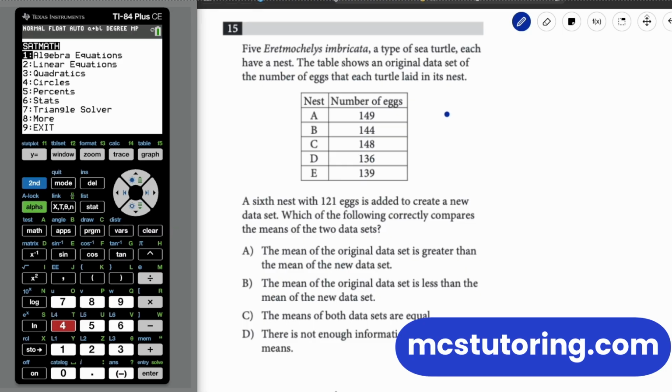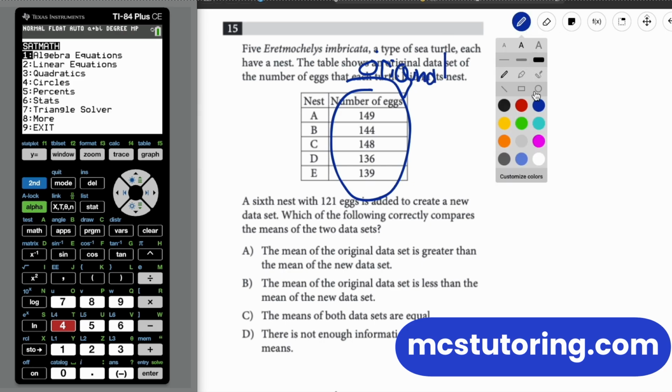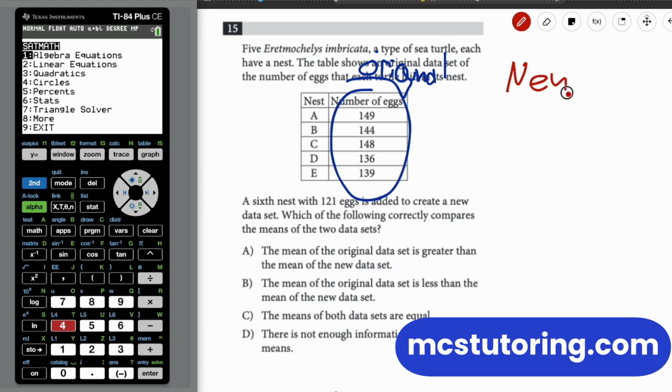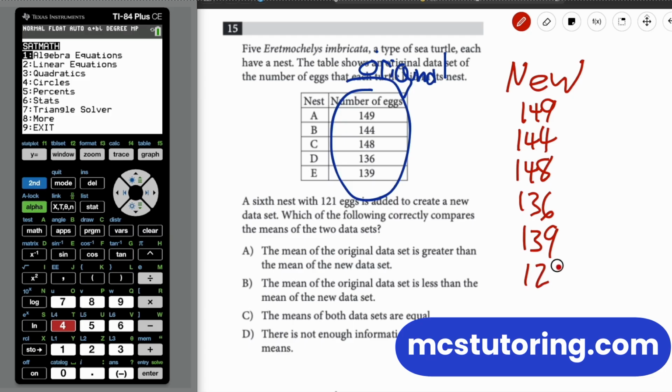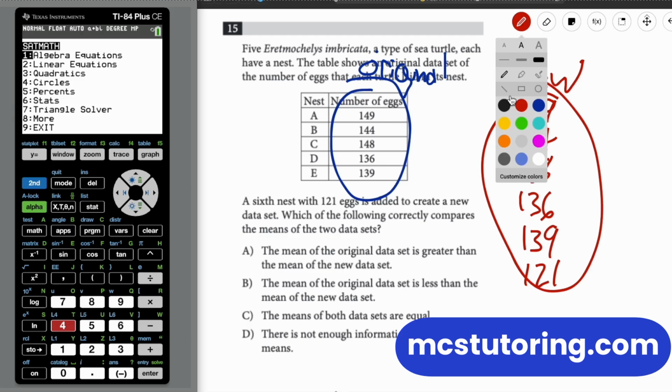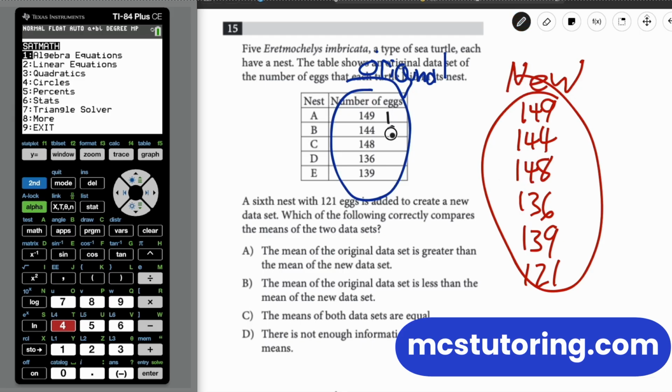So just relax. This is going to be data set 1. I will call this the original. And then we're going to do that first, and then we're going to do the new. So it's going to be 149, 144, 148, 136, 139, and by the way, 121. I'm going to label everything, just to make it easy. This is 1, 2, 3, 4, 5, and this is 1, 2, 3, 4, 5, 6.